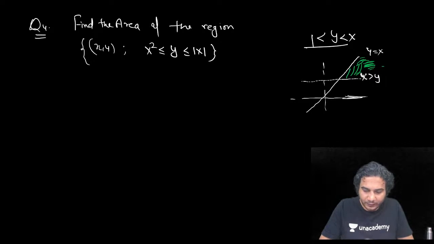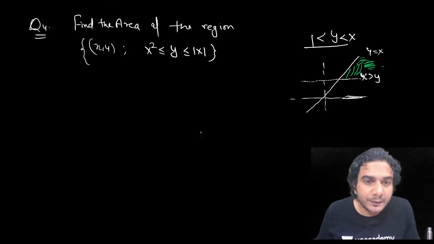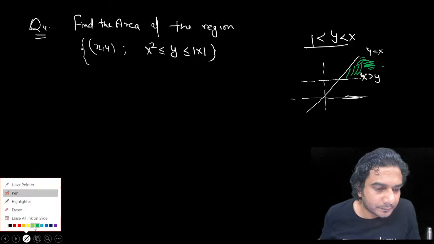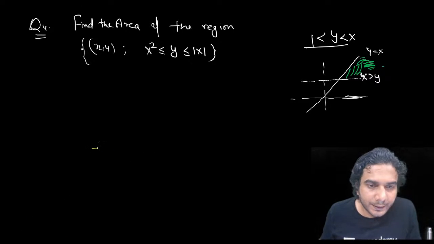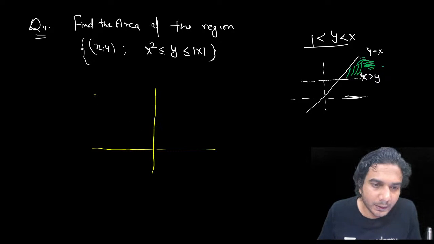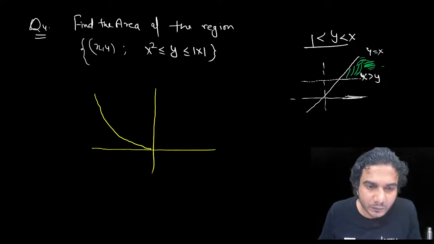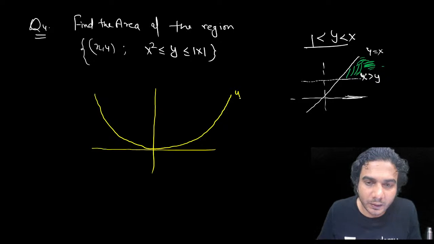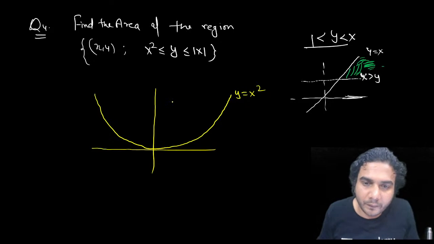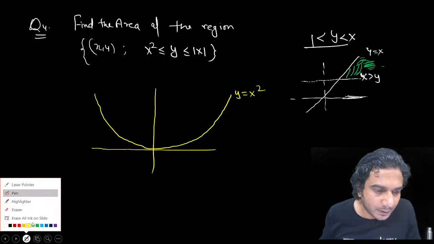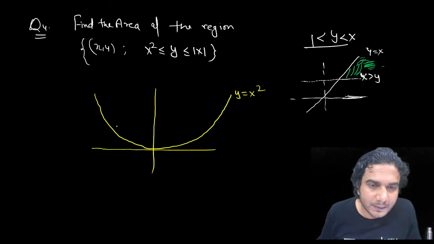1 by 6, are you getting? Okay, let's check it. So if I plot this, first you need to plot y is equal to x square. So I've plotted y is equal to x square. This is y is equal to x square, okay? So of course y will be greater than x square, above this curve, okay? Y will be more than x square. And second, you need to plot y is equal to mod of x. So y is equal to mod of x is this.